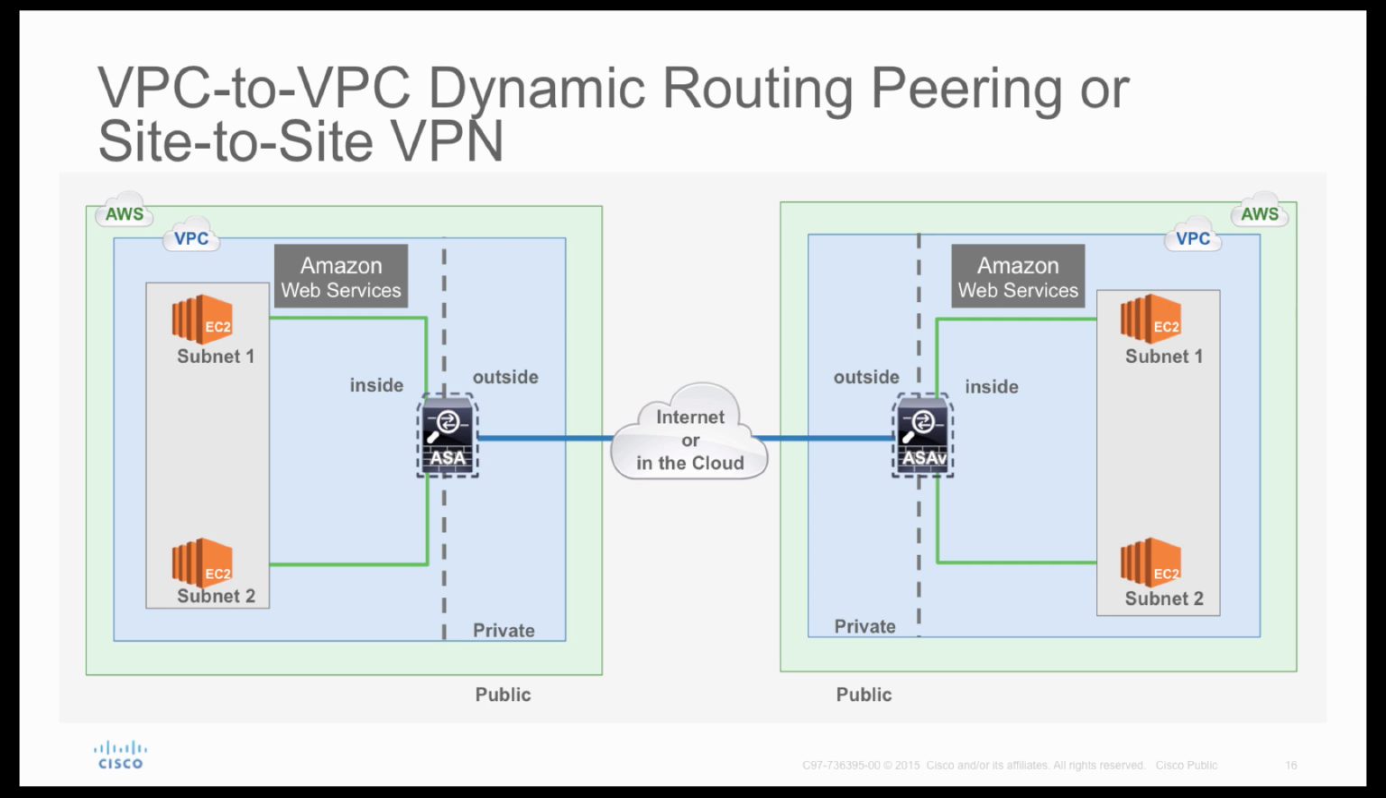Next deployment model is if you have two VPCs located in different zones, you can bring up one ASA at each location and bring up a LAN to LAN tunnel between the two.